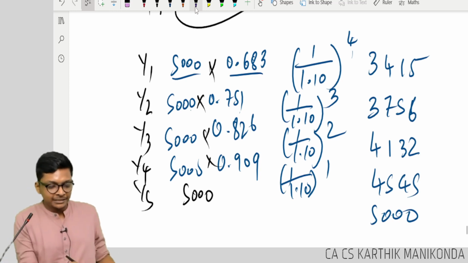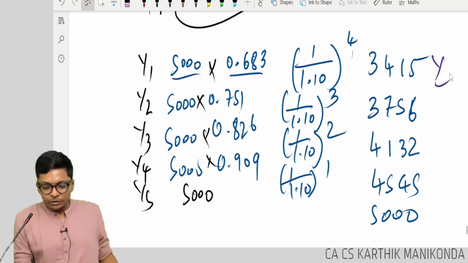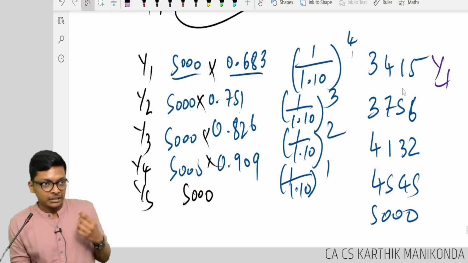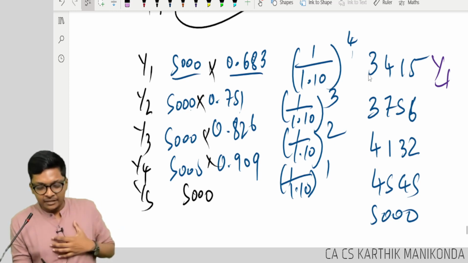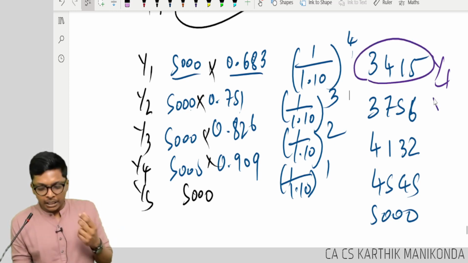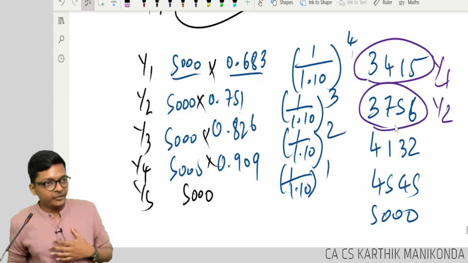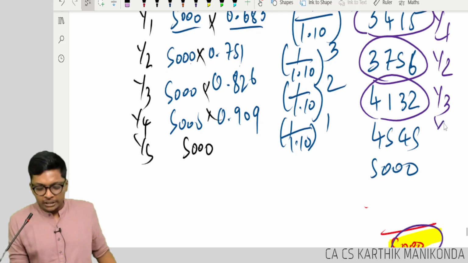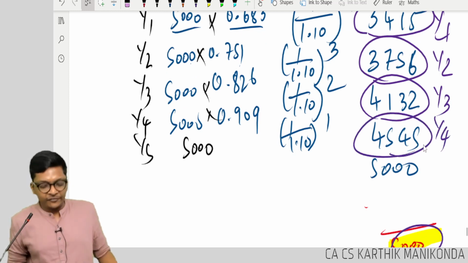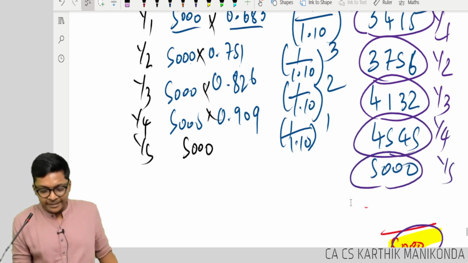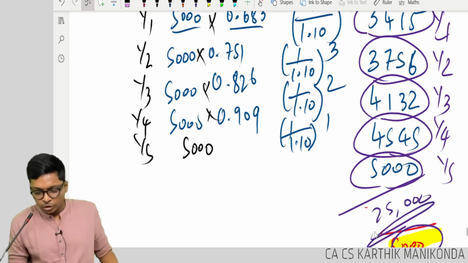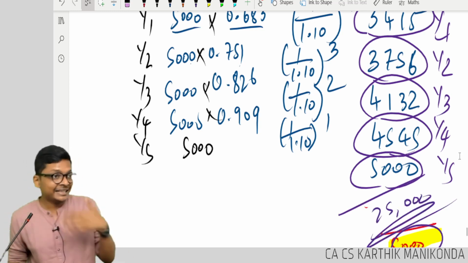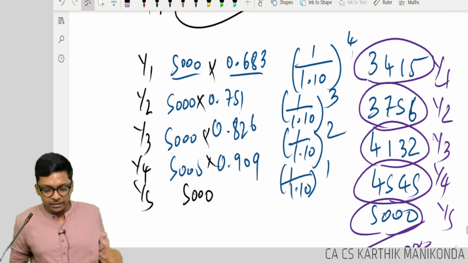Okay. That means year 1 I should invest, save 3415. Year 2 I should save 3756. Year 3 I should save 4132. Year 4 I should save 4545. Year 5 if I keep the same 5,000, then it becomes 25,000. Let's check this, guys. Will it actually happen? Hold on.